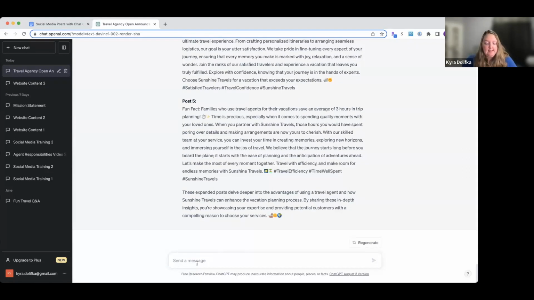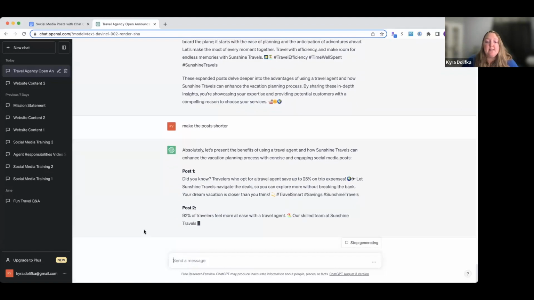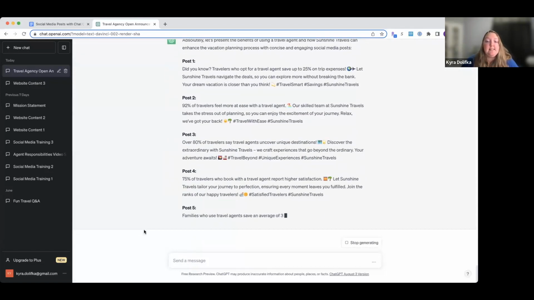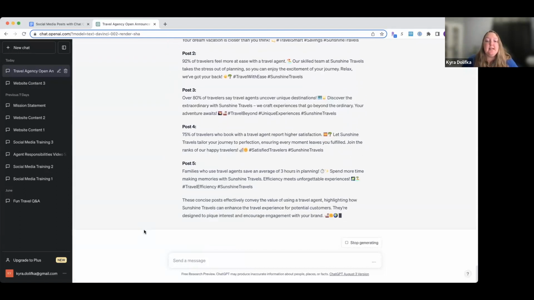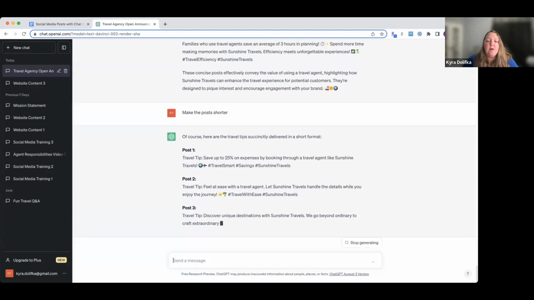Okay, let's see, make the posts shorter. Let's see how short it goes. May not go all the way, might go back to about what we had, but we can probably make them even shorter than this. Let's give it a try. We do have limitations here. Let's see if we can get even shorter than this. Sometimes you can, it depends on what you're asking for. There we go, we got one line there.